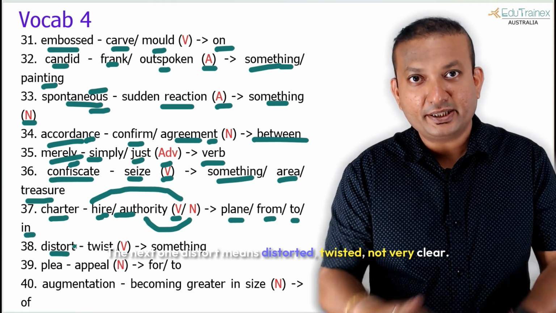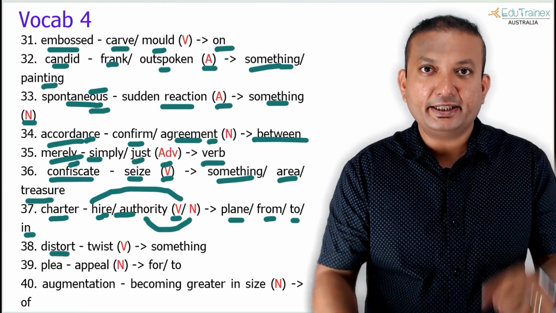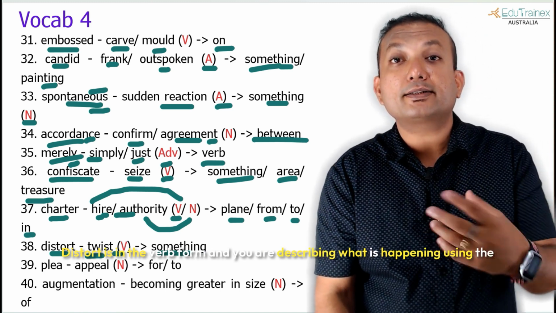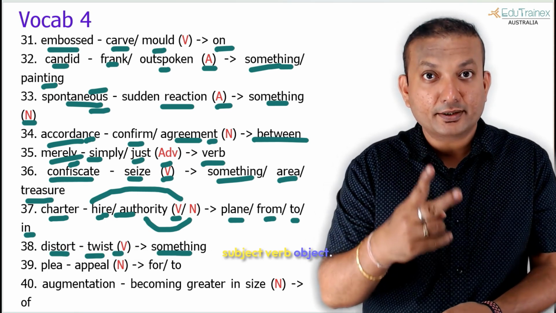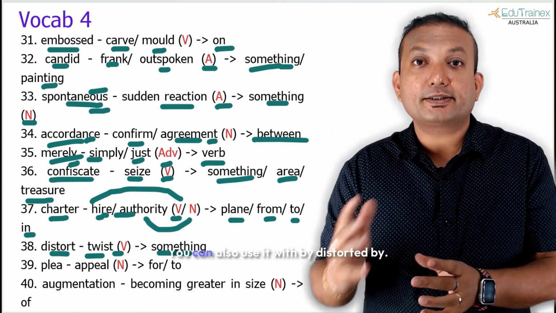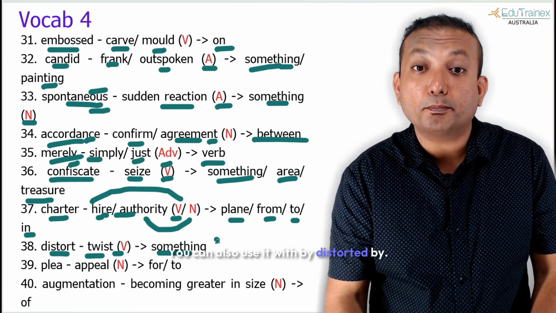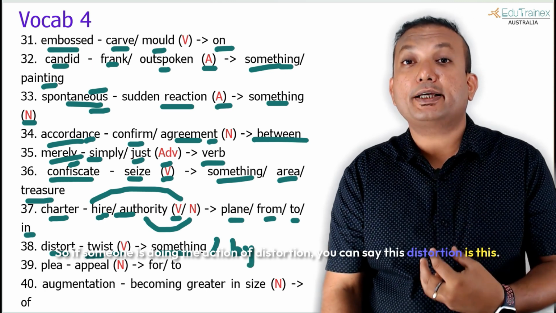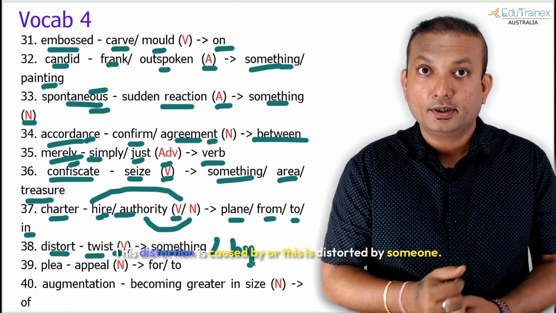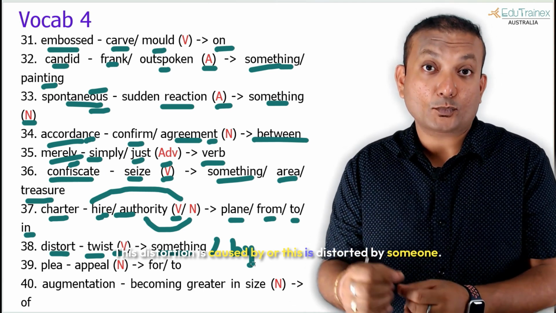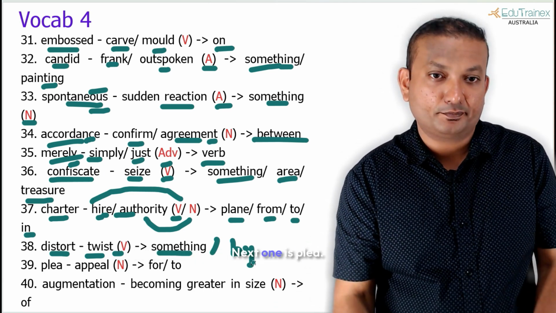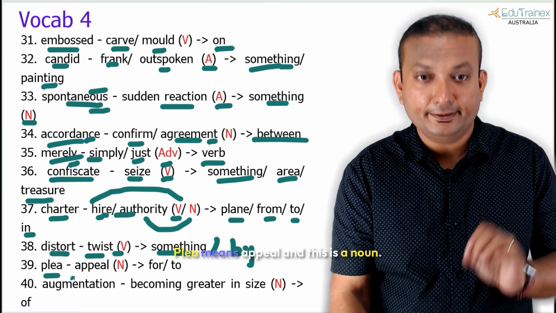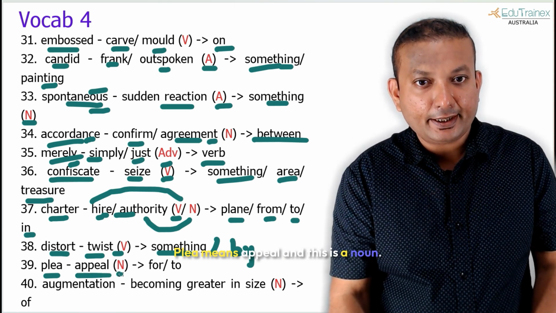Distort, the next one. Distort means distorted, twisted, not very clear. That's what it is. Distort is in the verb form and you are describing what is happening using the subject, verb, object. This is distorted. You can also use it with by, distorted by. So if someone is doing the action of distortion, you can say this distortion is caused by, or this is distorted by someone. Okay, next one is plea. This is not pronounced as plea, it is plea. Plea means appeal, and this is a noun.